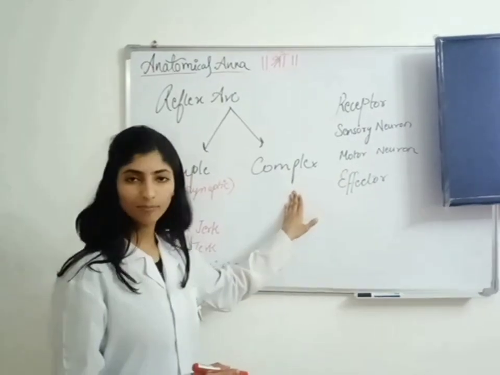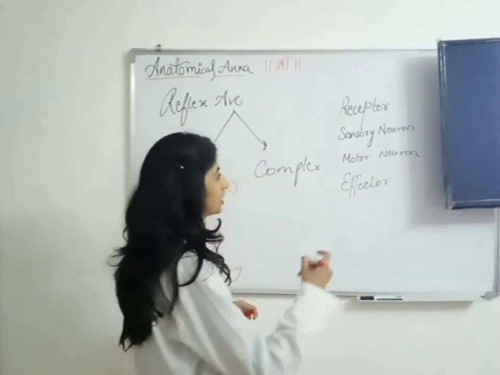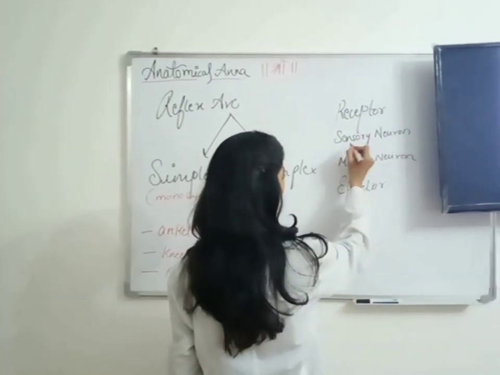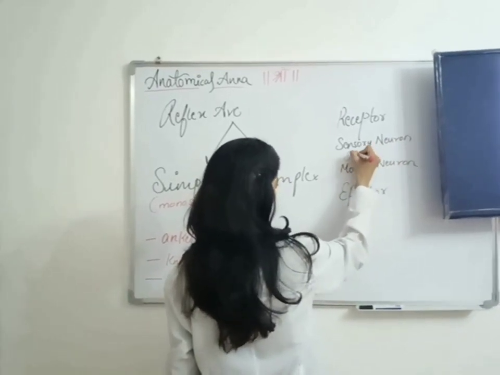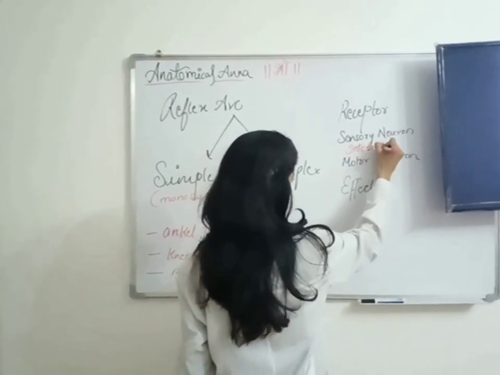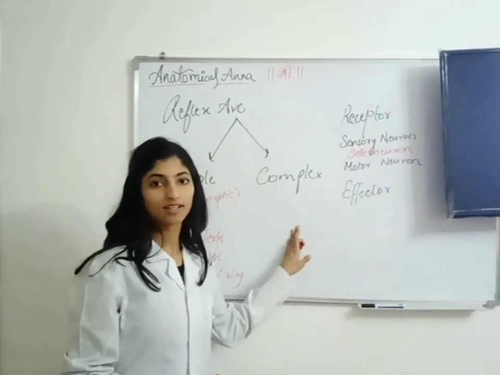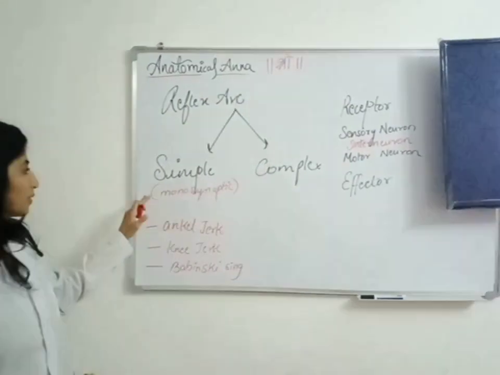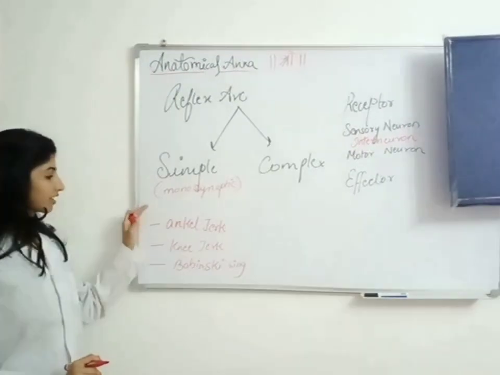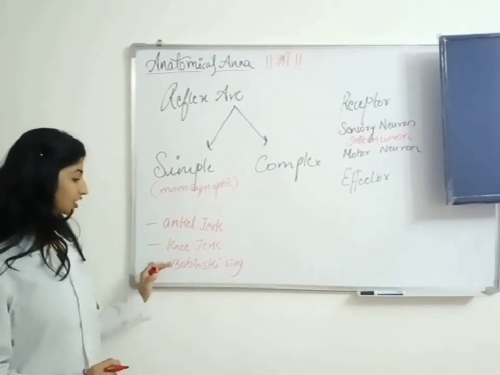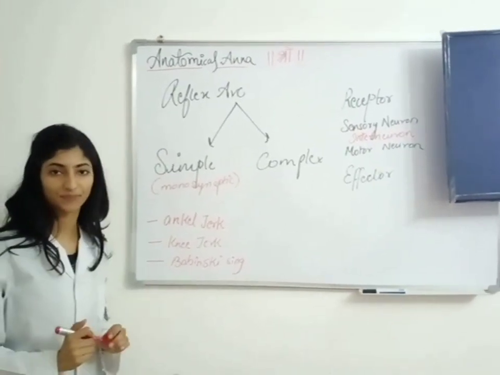What happens in complex reflex arc? The interneurons come between these two neurons. Interneurons. So then it is known as the complex reflex arc. The examples of simple reflex arc are ankle jerk, knee jerk, and Babinski sign.